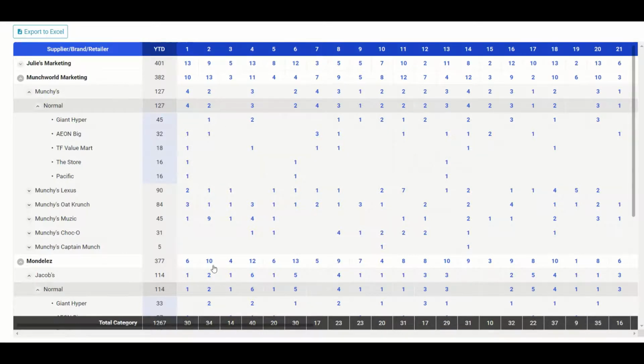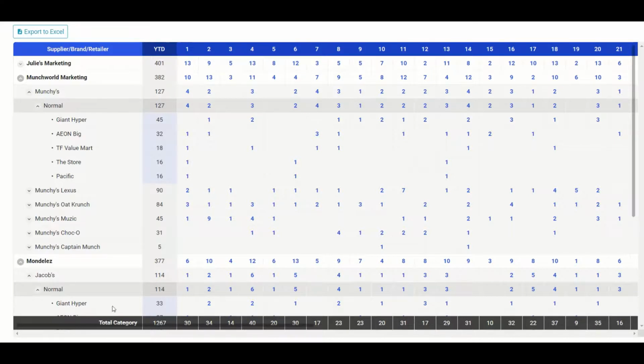And you can see that these promotions overlap. So seeing this trend, we can go back to the sales data that we have. During the weeks where both Munchies and Jacobs had promotions for crackers in Giants, was the sales contribution affected by this? And if it was, who was more affected, whether it was Munchies with their promotions or Jacobs with ours? And lastly, we can also look into the sales contribution itself.